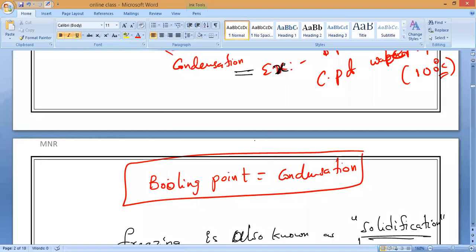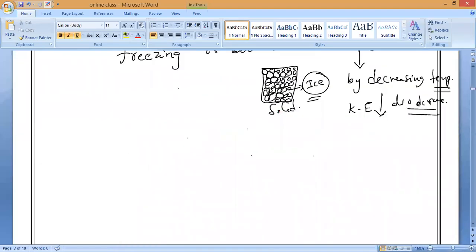One thing you can see, always remember: by increasing temperature, the kinetic energy of the particles increases and they will move far from each other. And by decreasing temperature, kinetic energy decreases and the particles will come closer to each other. So those are the two things you have to note down, everyone.